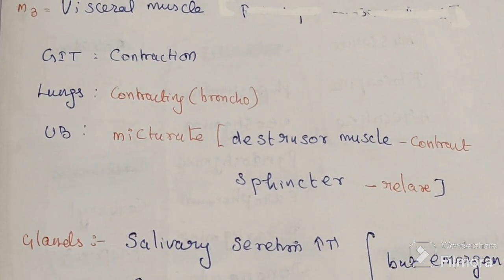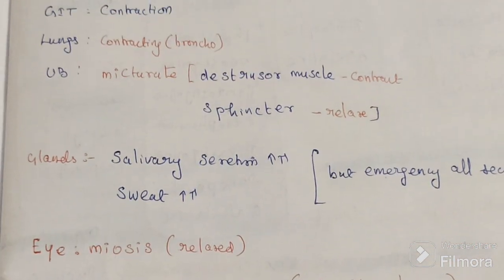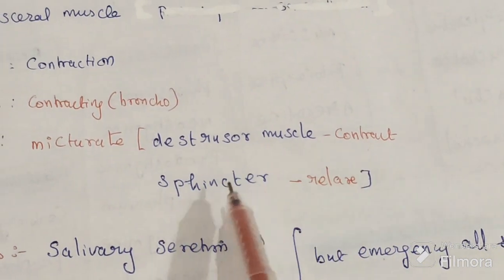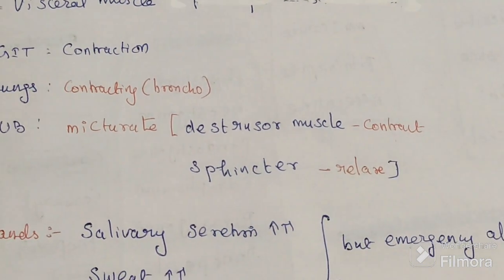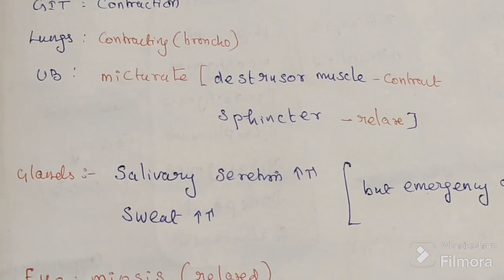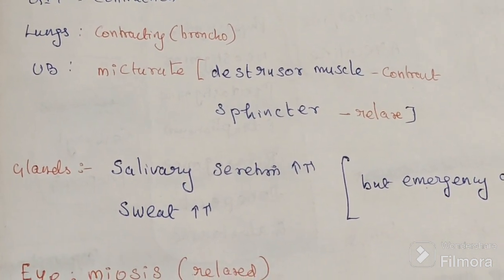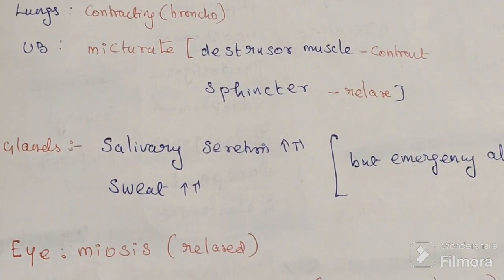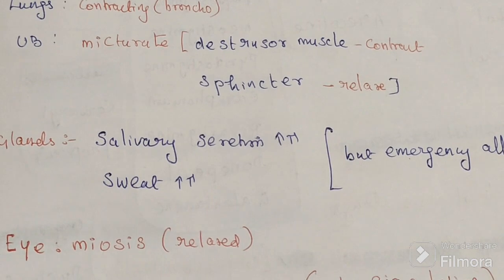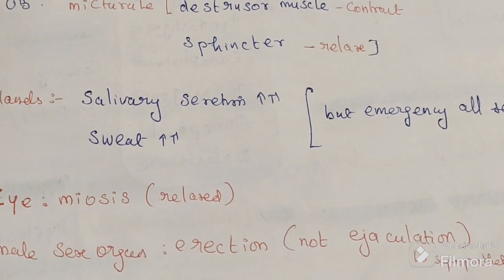The detrusor muscle contracts and the sphincter muscle relaxes. So the gland secretion takes place, salivary gland secretion is taking place, exocrine gland secretion takes place, sweat gland secretion takes place, but in an emergency they all will be reduced. So all the secretion is there.